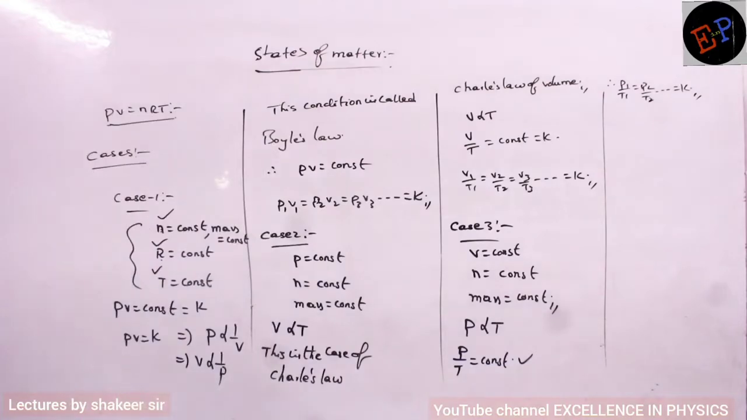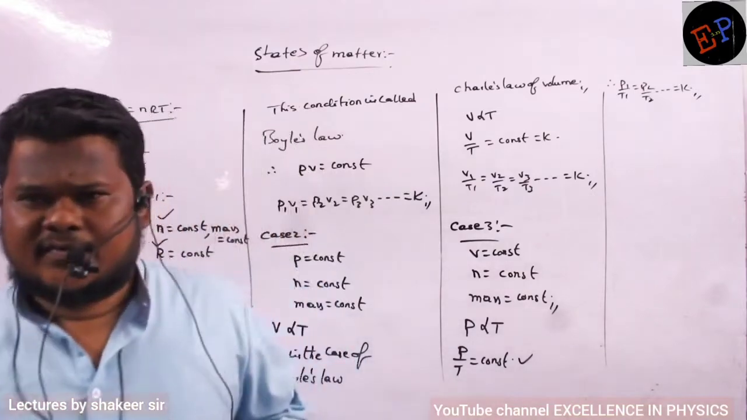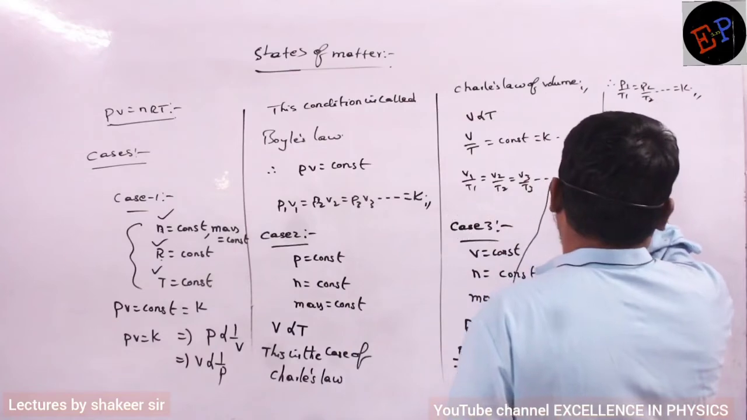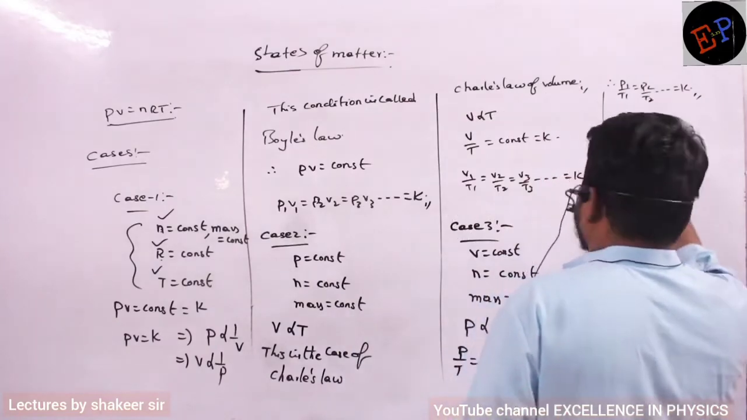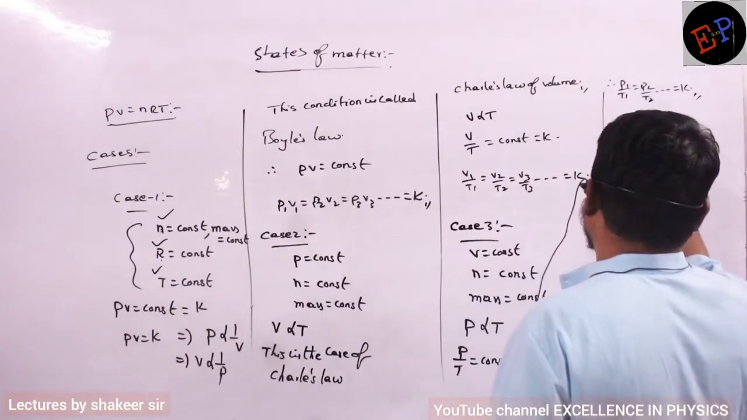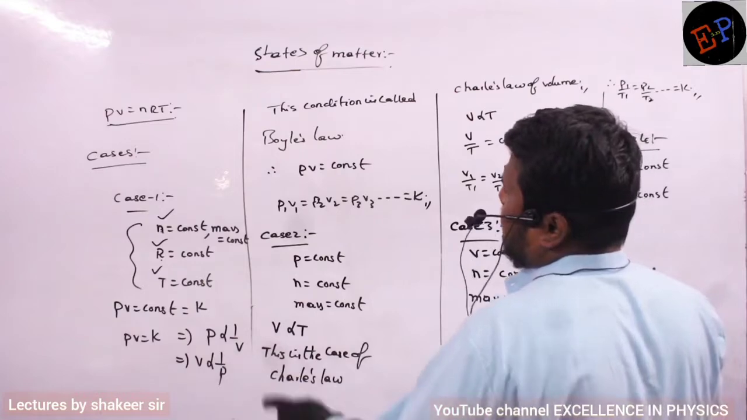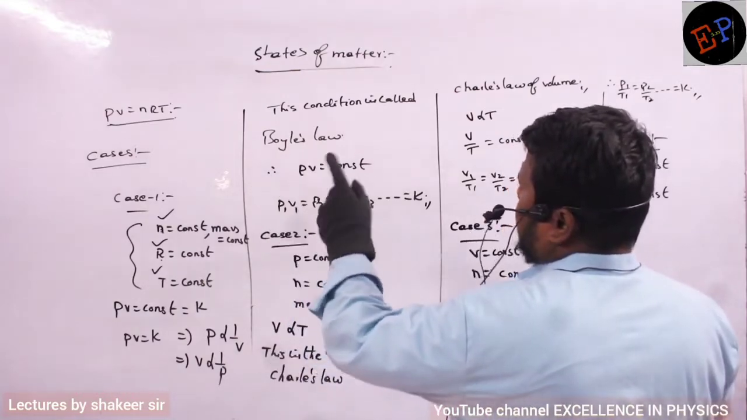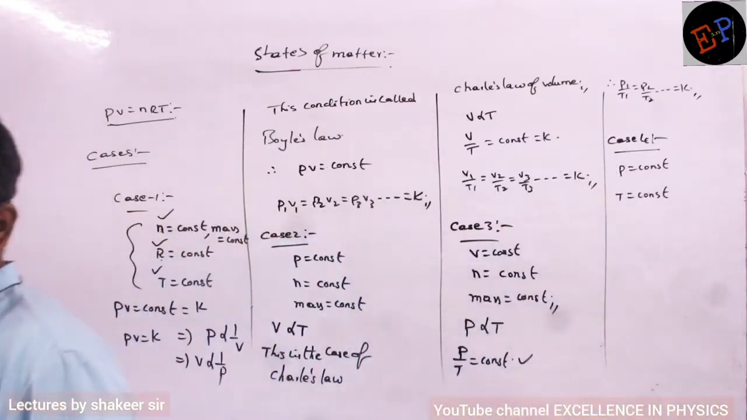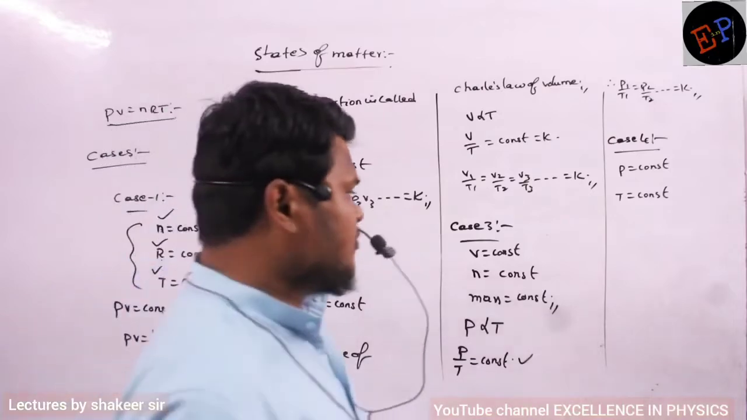Are you able to understand? So these are some of the cases which we have studied. Let us take one more case, case number 4. In this case, I will take pressure to be constant and temperature also to be constant. So if pressure and temperature are constant, then which are the variables we have? Volume and number of moles, they are variable.